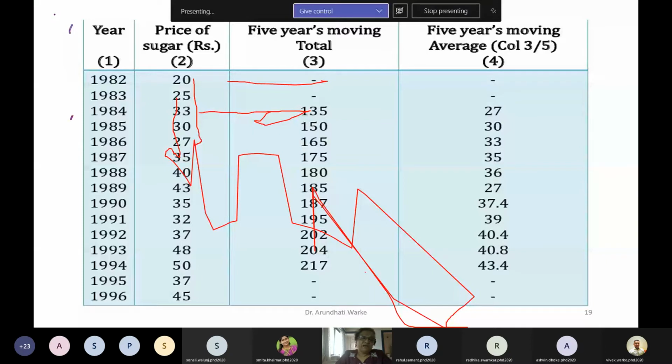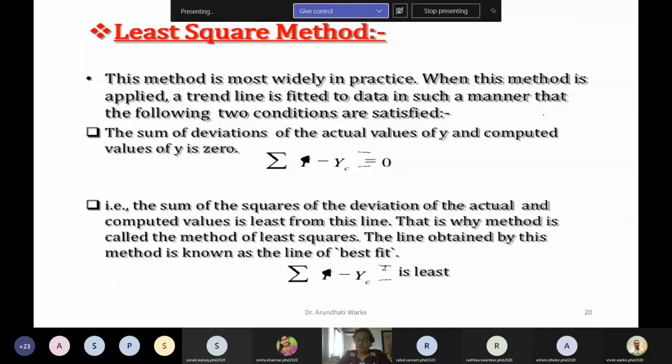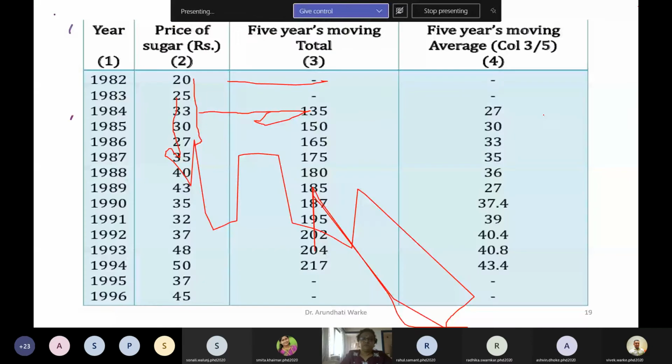As we consider a 5 years moving average, we cannot calculate a 4 years average. Because of that, we need to leave 2 from the top and 2 from the bottom, and then we calculate their averages. This is called the 5 years moving average method.